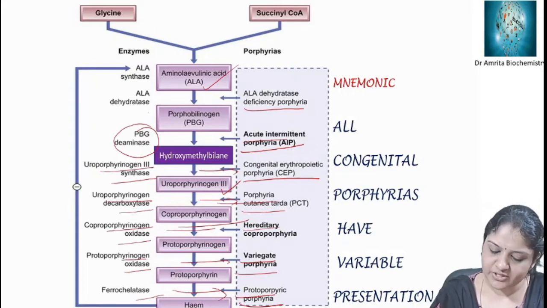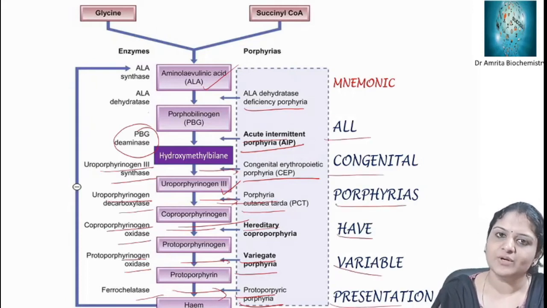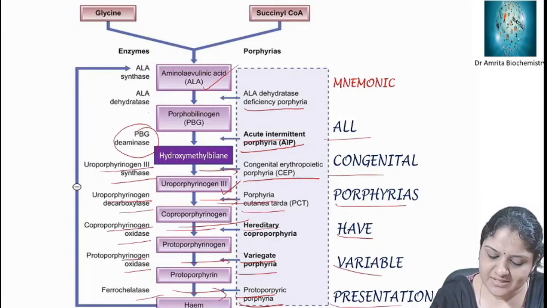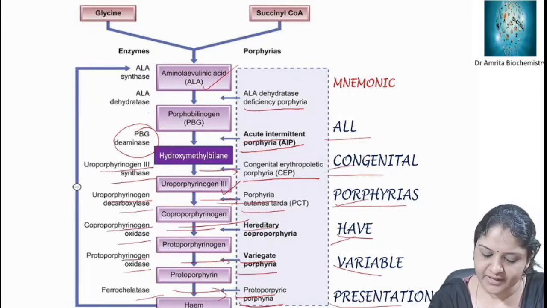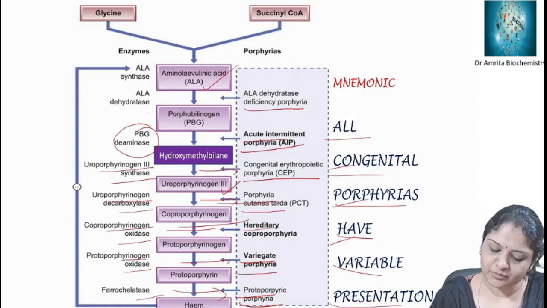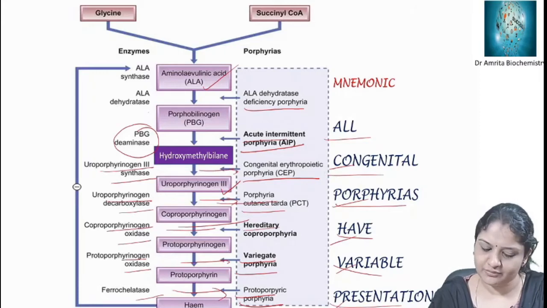You can remember all these porphyrias in order by using this mnemonic: All congenital porphyrias have variable presentation. A stands for acute intermittent porphyria, then congenital erythropoietic porphyria, then porphyria cutanea tarda, H for hereditary coproporphyria, V for variegate porphyria, and P for protoporphyric porphyria.